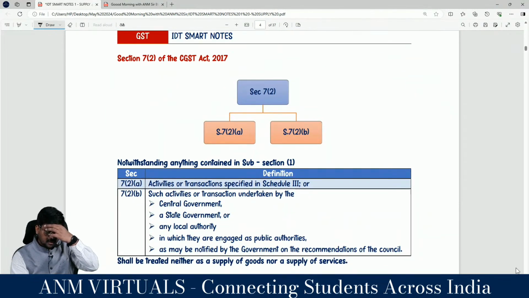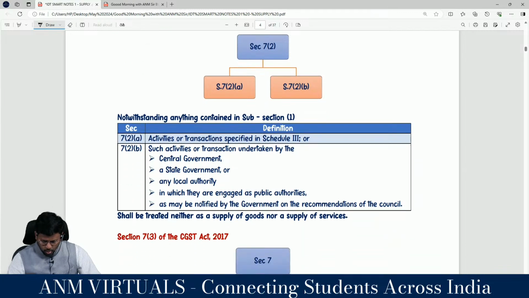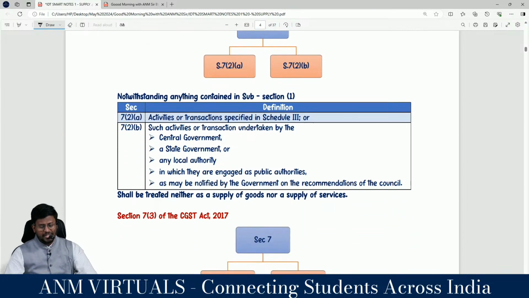Correct? Yes, sir. Then section 7 subsection 2 of the CGST Act. Section 7 subsection 2 can be classified into 2 categories: section 7 subsection 2 clause A, section 7 subsection 2 clause B. Correct? Notwithstanding anything contained in subsection 1. Do not respect anything said in subsection 1.